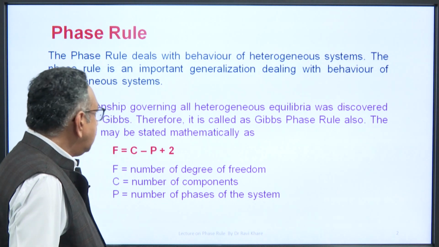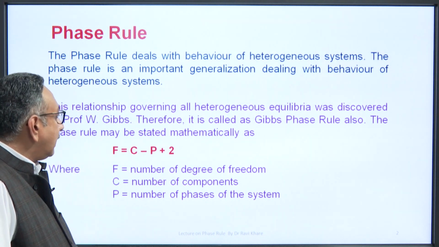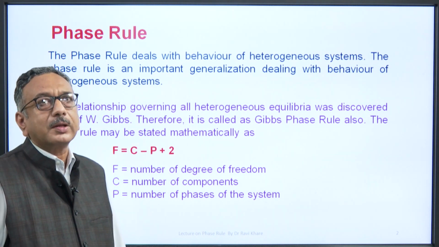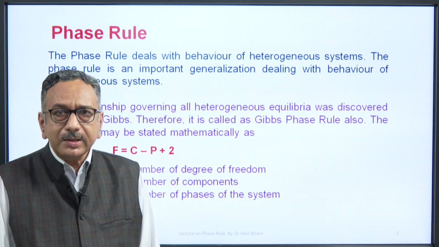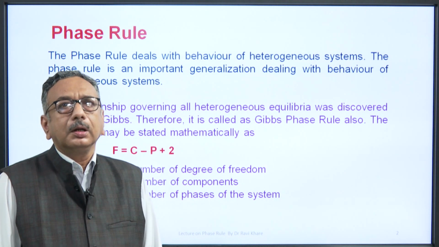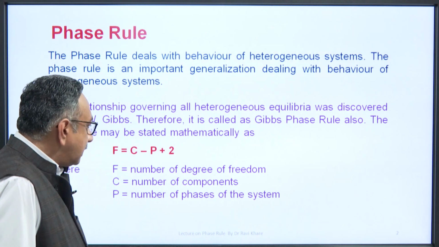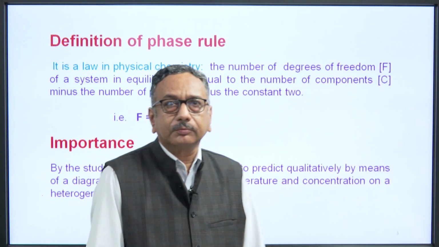Now, what is phase rule? Mathematically, it is represented as F is equal to C minus P plus 2, where F is the number of degrees of freedom, C is the number of components and P is the number of phases.